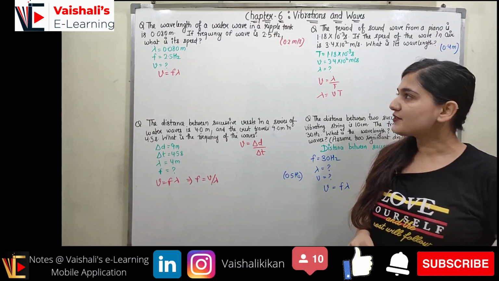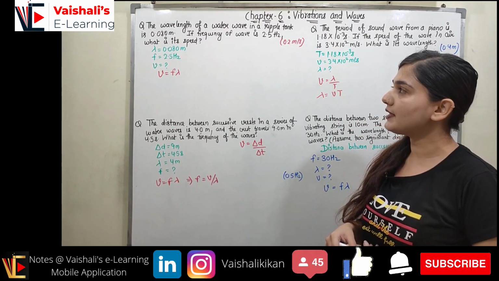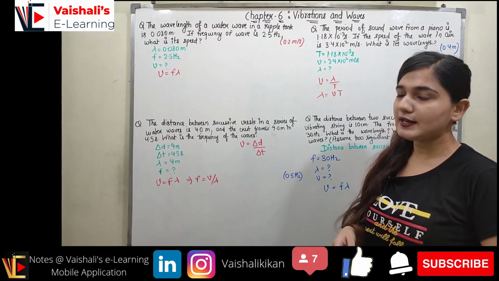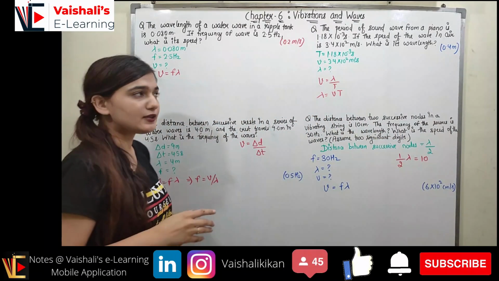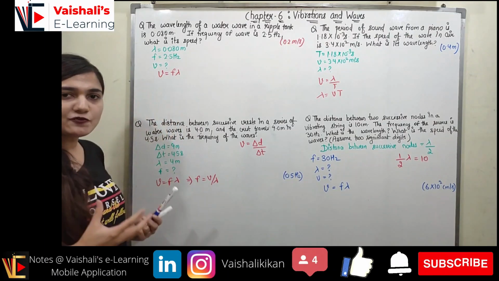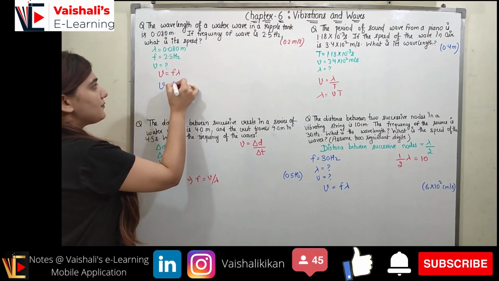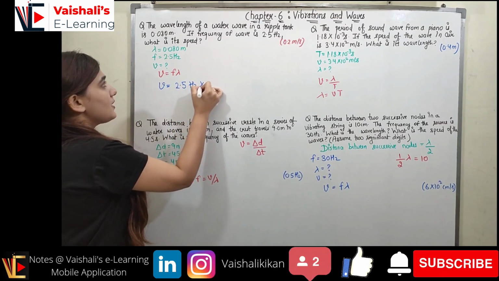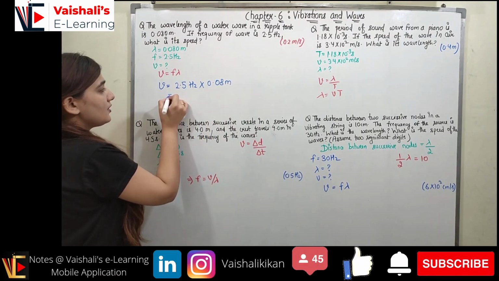So let's start with the next problem, which states the wavelength of a water wave in a ripple tank is 0.08 meter. If the frequency of the wave is 2.5 hertz, what is its speed? Wavelength is given, frequency is given, and we all know the universal wave equation, according to which V is equal to F lambda. Now we know F, we know lambda, so we can put them in and find V. When you multiply the frequency with 0.08 meter, you get the speed of the wave.